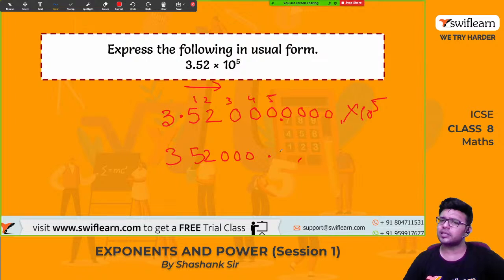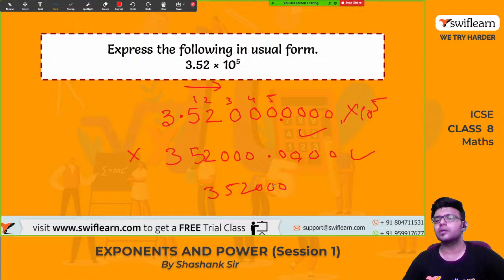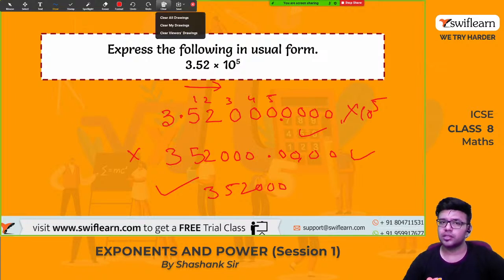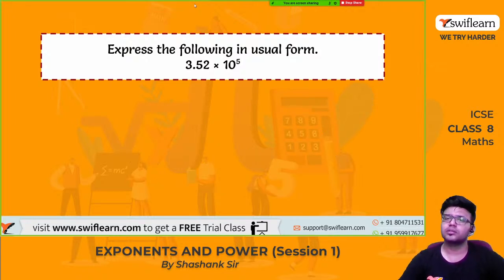Sir, if I write it with 2-3 zeros, will that work? Okay, but this is not the proper way of writing. This is not a good practice. The good practice is writing 352000. This is the right answer. This is a good practice of writing the number like this. This is the answer for this.